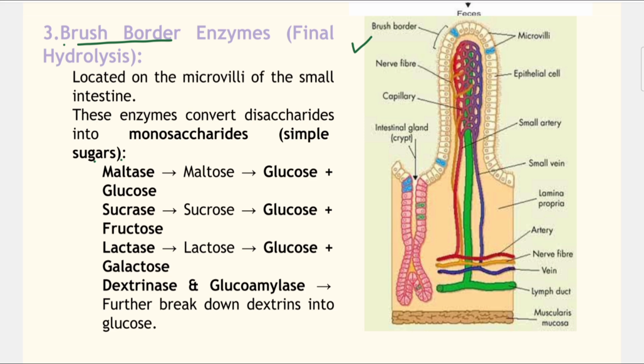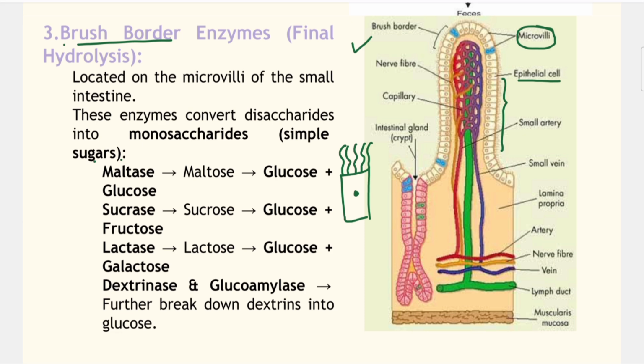Within villi there are epithelial cells, and these epithelial cells house the microvilli shown in this picture, though not clearly. On the surface of the epithelial cell there are many hair-like projections named microvilli, and microvilli house the brush border enzymes.